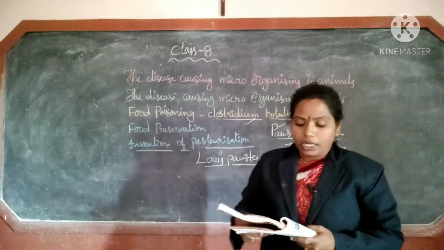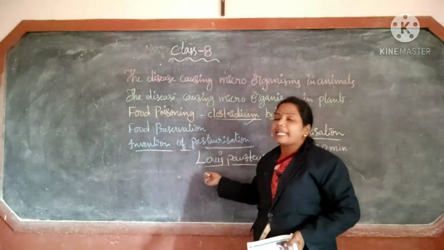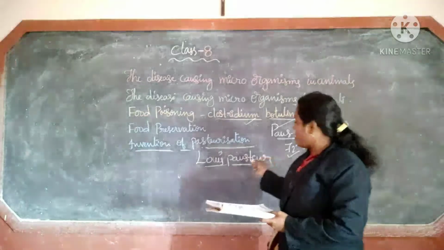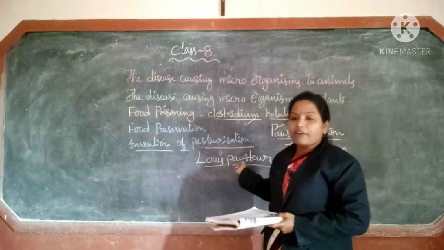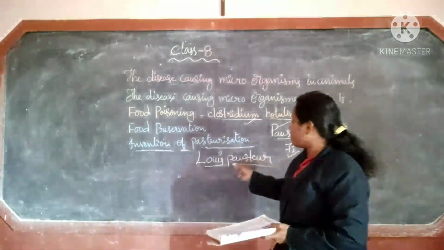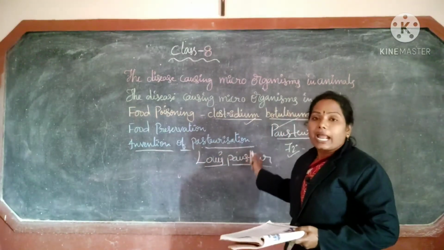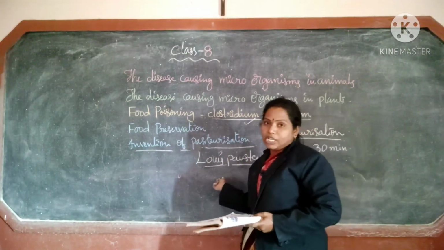Louis Pasteur was born in 1822. Actually, he was a painter. He wanted to become a teacher, but he was interested in mathematics, physics and chemistry also.